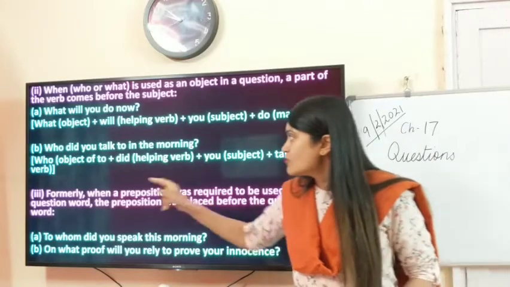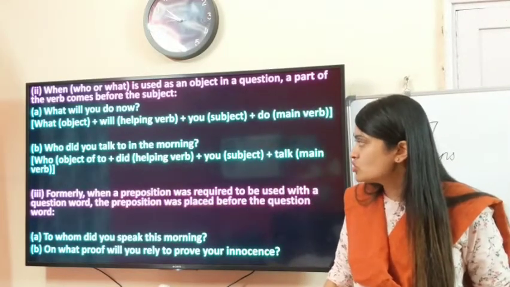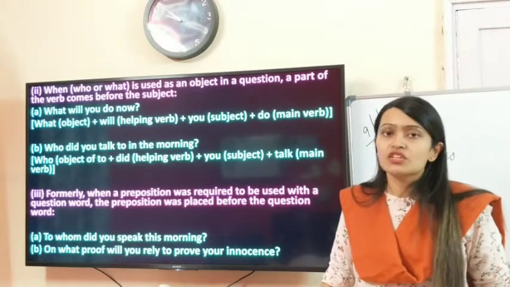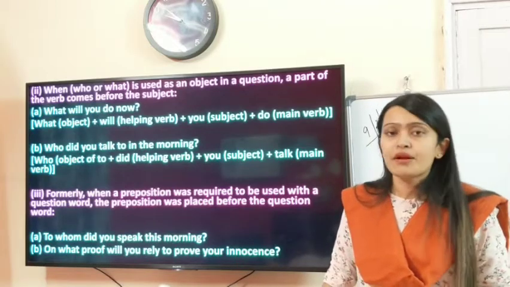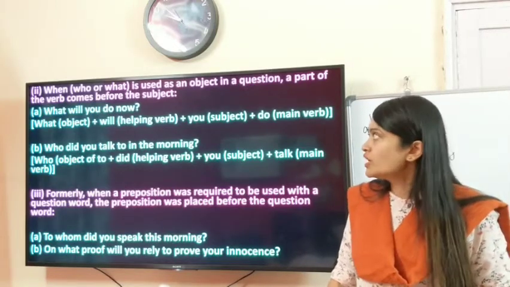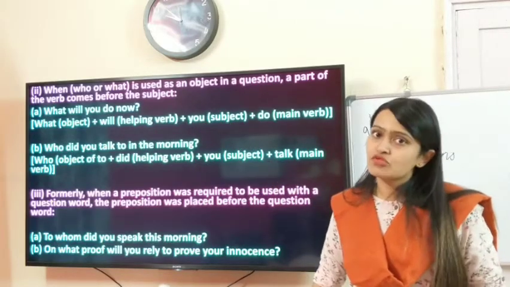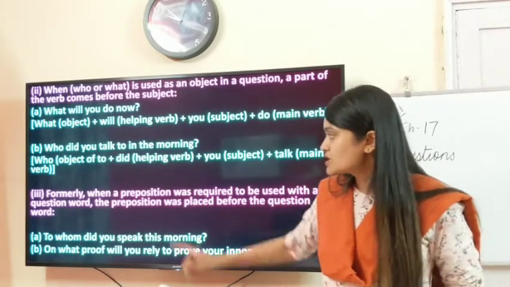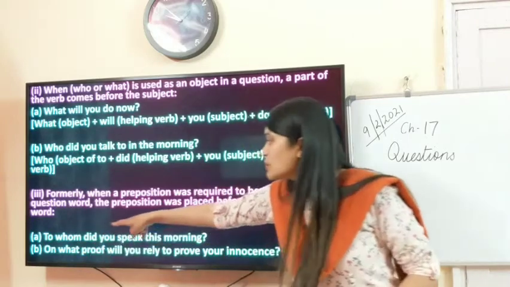Okay children? Formally, when a preposition was required to be used with a question word, the preposition was placed before the question word. So now they are telling us the position of the preposition in this question. Here they were telling us about the position of the object and the subjects. Here they are telling us the position of the preposition. First we were seeing the preposition is always coming before the question words, the WH words.